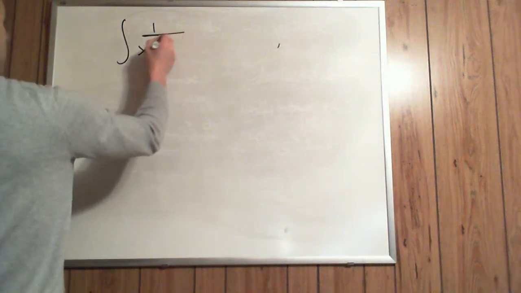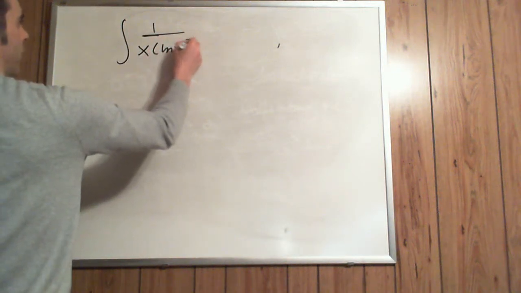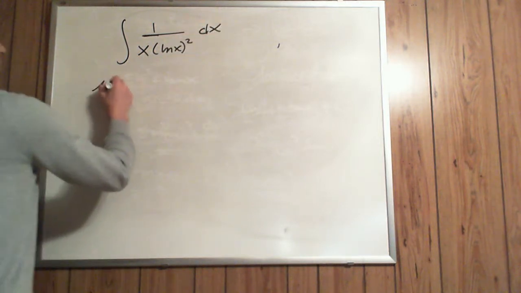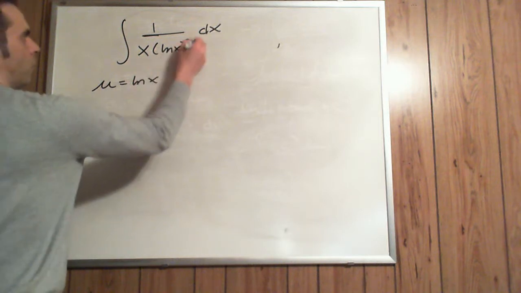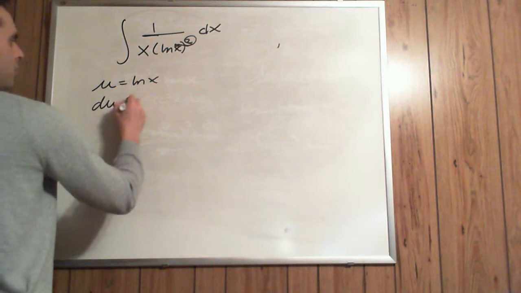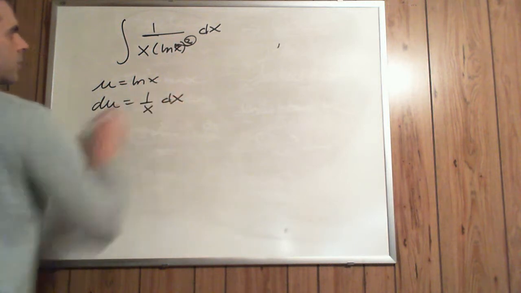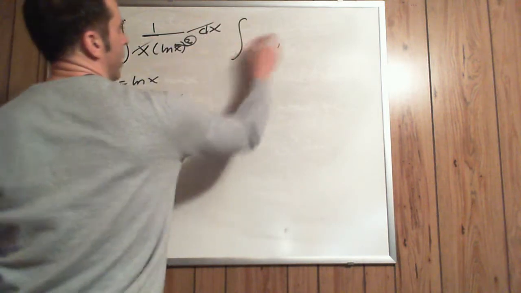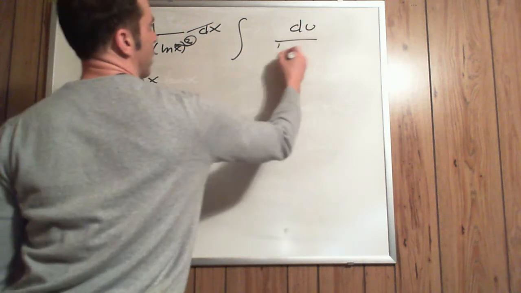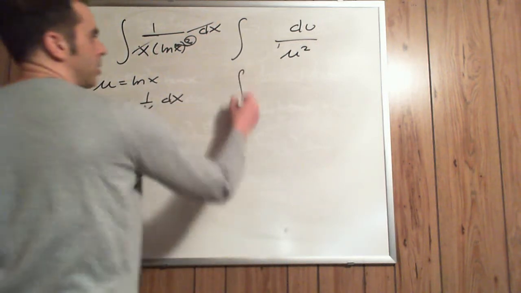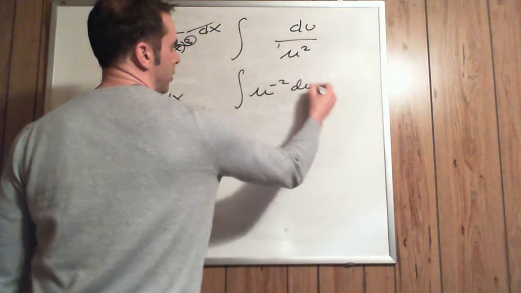The indefinite integral of 1 over x times ln of x squared in the bottom dx. So if I choose the u to be the inside stuff of the quantity, ln of x, then du would be equal to 1 over x dx. That derivative is in the integrand, so this would now become my du, and this would become over u squared. I can make that u to the nth by making it u to the negative second du.